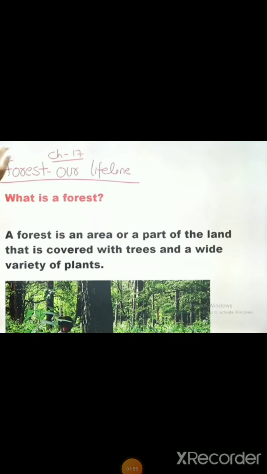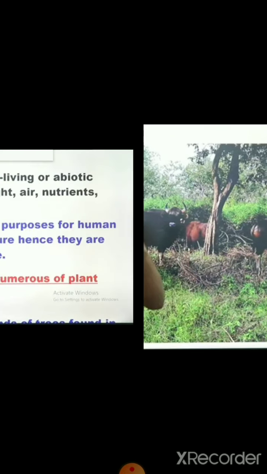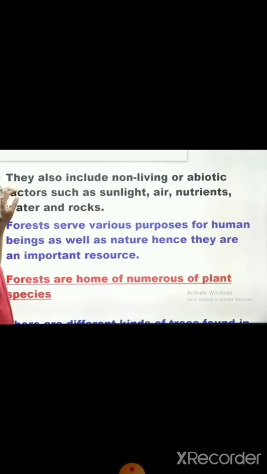So let's have a quick recap of the previous chapter content. In the previous video lecture we discussed what a forest is. We can say a forest is an area or part of the land that is covered with trees and a wide variety of plants, and along with plants there are species of different animals also. Then we discussed how forests are home for numerous plant species, isn't it?